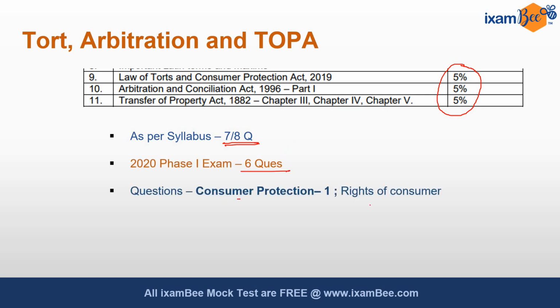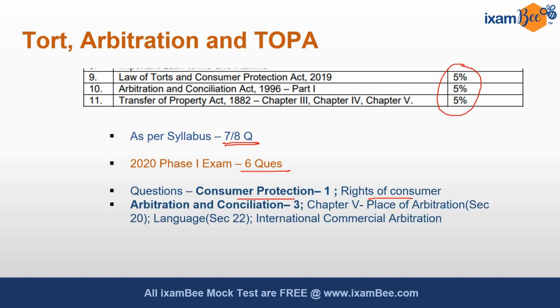From Consumer Protection Act, there was 1 question which dealt with rights of the consumer. From Arbitration and Conciliation Act, there were 3 questions. In Arbitration and Conciliation Act, you have to study only part 1. So from part 1, from chapter 5, there was a question from place of arbitration, section 20, then language of arbitral tribunal, that is section 22,